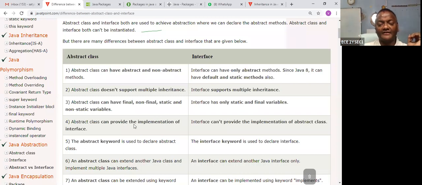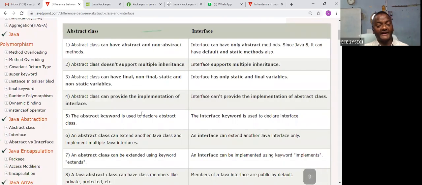Next, a class cannot support multiple inheritance, two parents and one child, but an interface accepts multiple inheritance. Abstract class can have final, non-final, static and non-static variables, but interface has only static final variables.